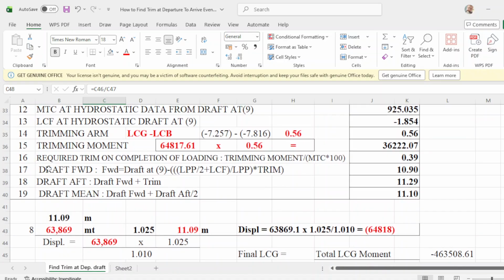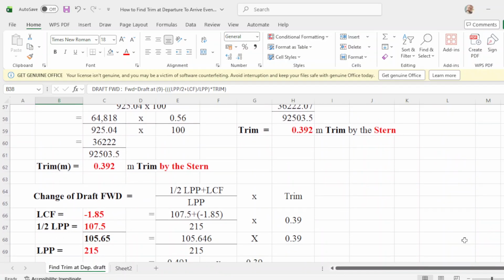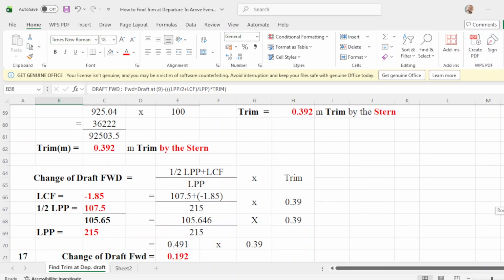That will be number 16. So we go to 17, the forward drop. Here you have to get the change of drop forward. So once you get your trim, change of drop forward will be 1/2 LPP plus LCF over LPP times trim. Transpose, your LPP is 215. 1/2 of 215 is 107.5.